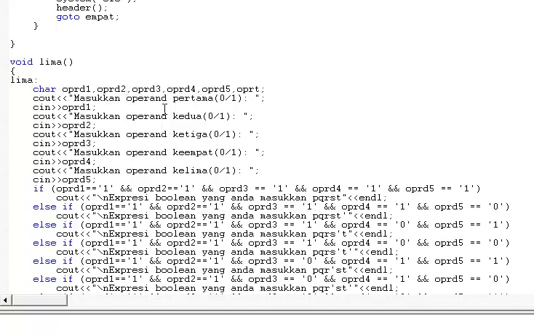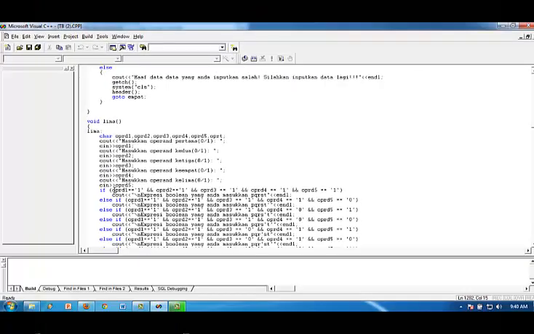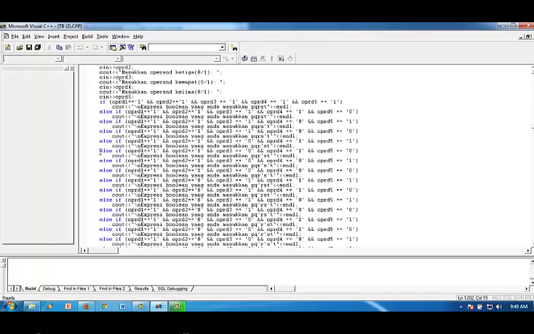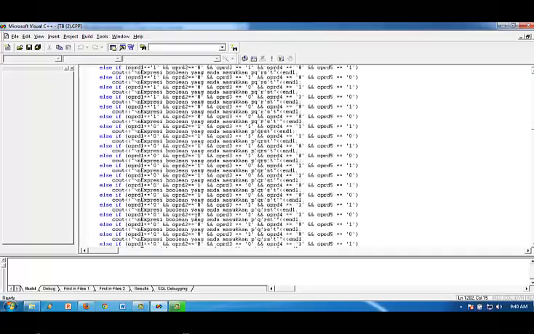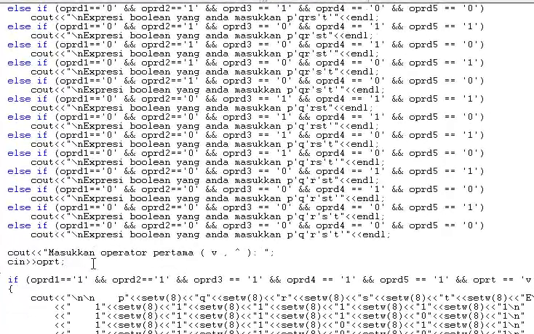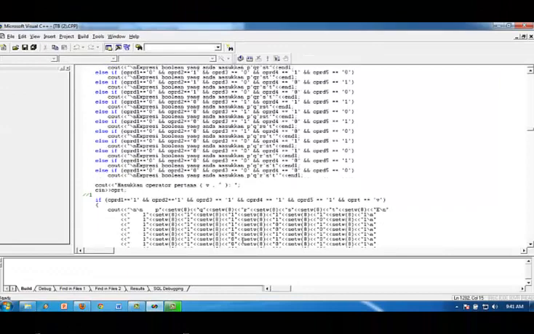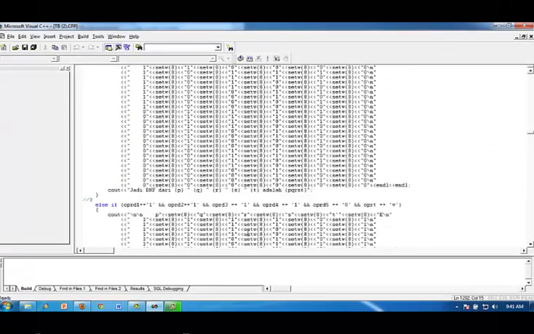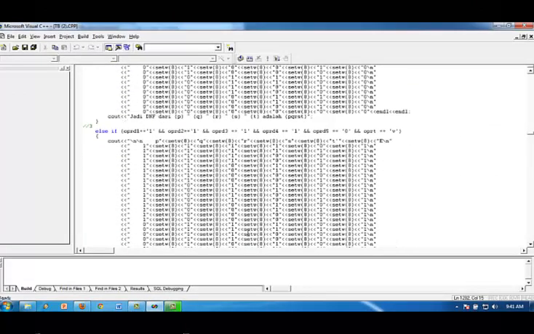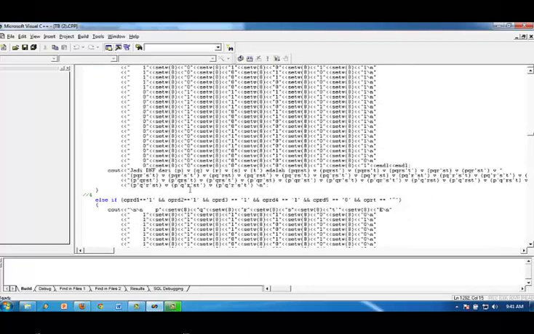The user enters the first operand, second operand, third operand, fourth operand, and fifth operand, and the program will look for the appropriate Boolean expression. And next, the user enters the operator first. After the user enters the operator, the program will look up the appropriate table and show the DNF result of the table.